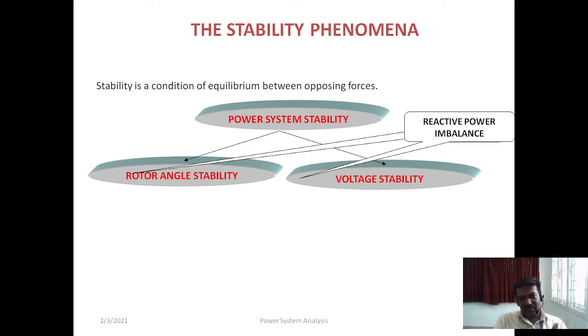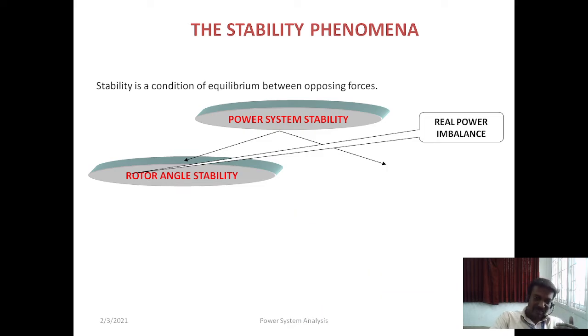When we control the real power, we can control the rotor angle stability, or make the rotor angle stable. And if we control the reactive power, we can control the voltage. Either we can improve the voltage or reduce it, based on what we require, by controlling the reactive power. This is the major concept in stability analysis, which is a very vast and important topic in the power system, and mostly rotor angle stability plays a very important role.